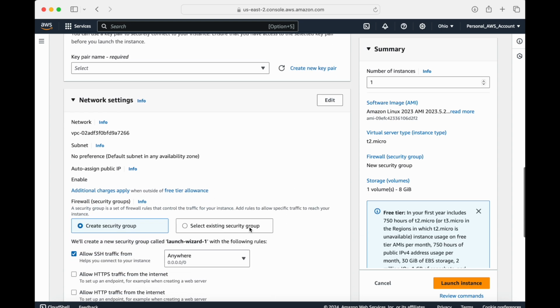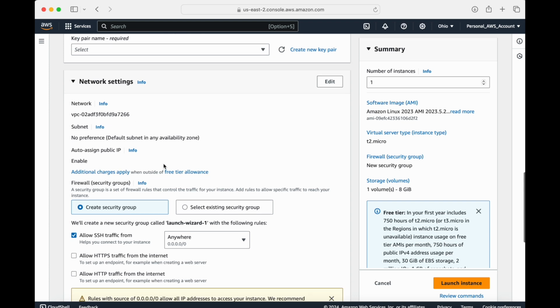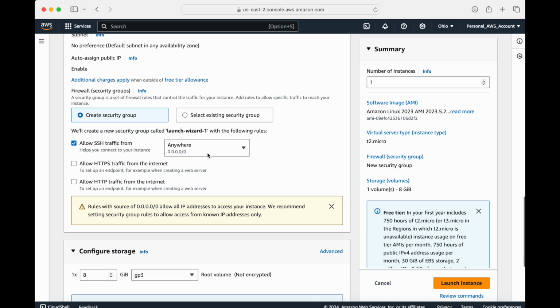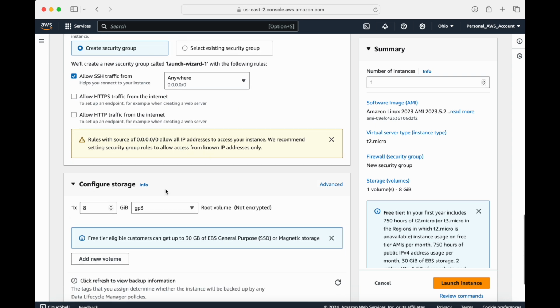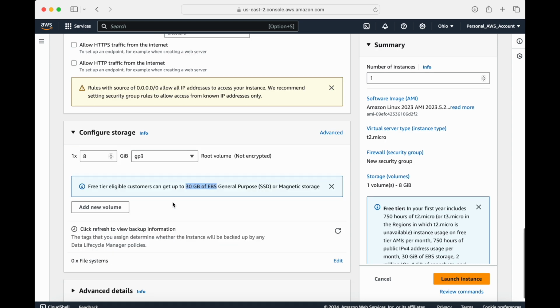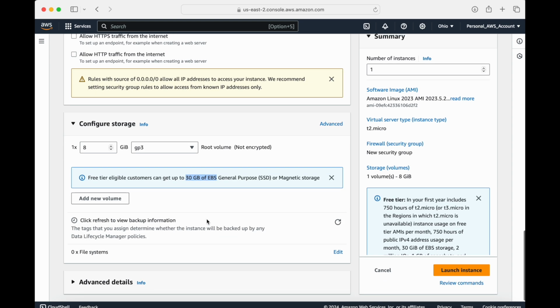Network settings. I have my network settings here, which has the VPC selected here. We have subnet, and it will automatically create if it doesn't exist. Also, we have configured the storage. It gives me up to 30 GB if you see here, but it's selected 8. I don't care about it because I'm building a simple web server, Apache web server, so I don't need anything.